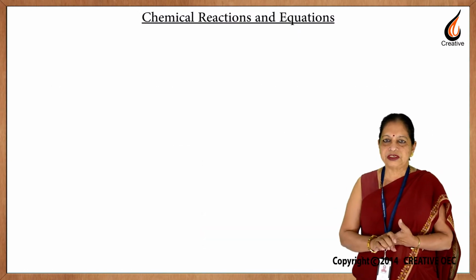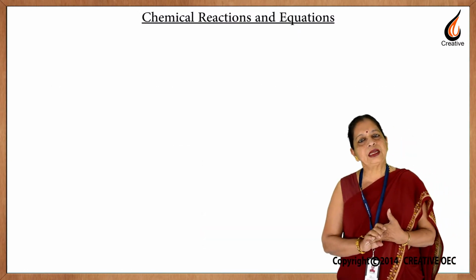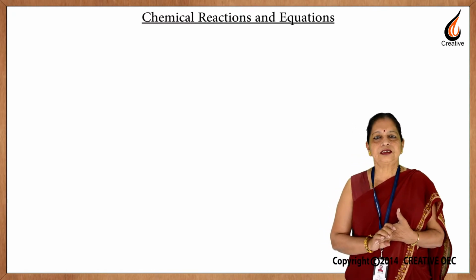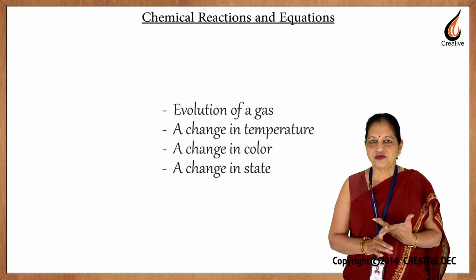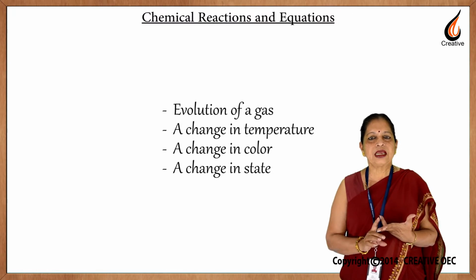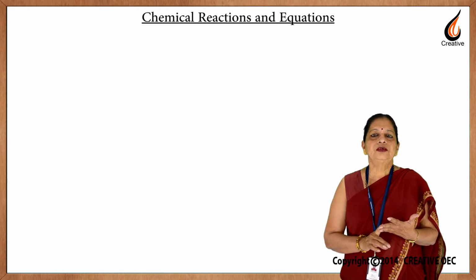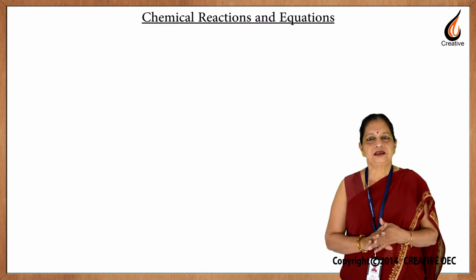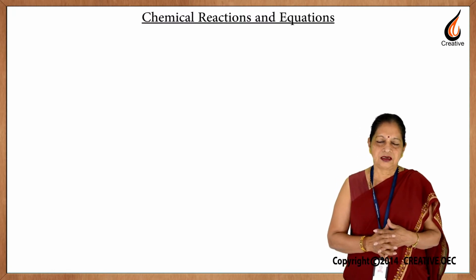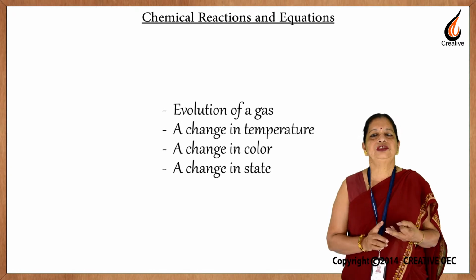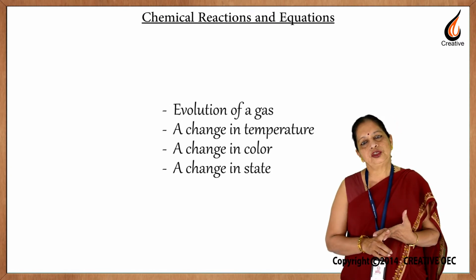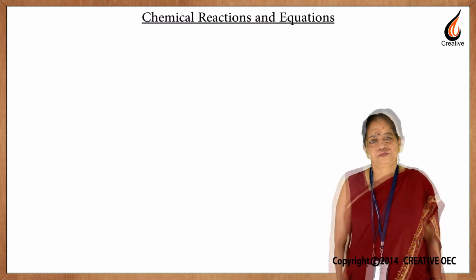So, there are four observations which tell us that a chemical reaction has occurred. One is evolution of a gas, the second one is a change in temperature, third one change in state as well as color. You saw both the changes in that experiment. So, these are the changes which tell us that a chemical reaction has occurred: change in color, change in temperature, change in state and evolution of a gas.